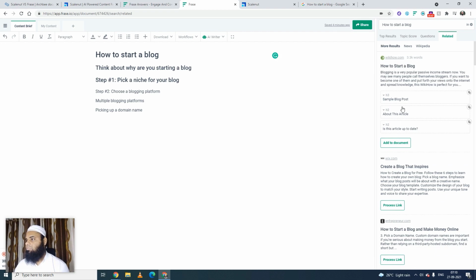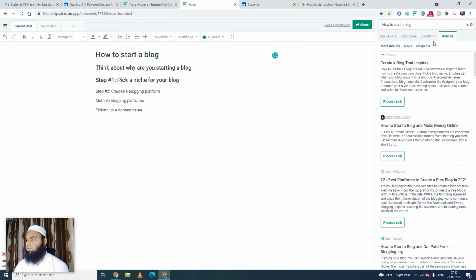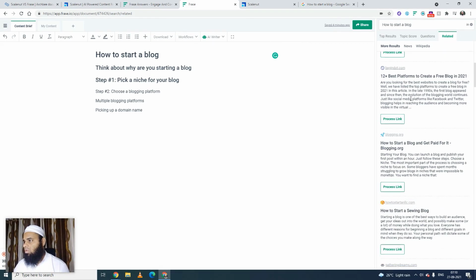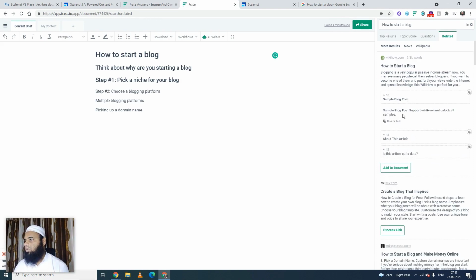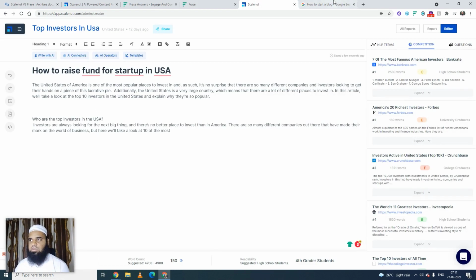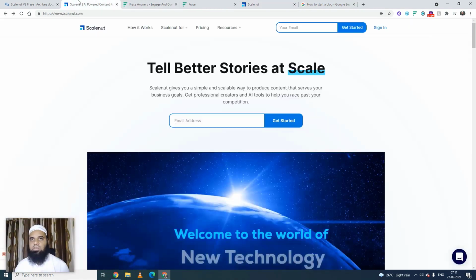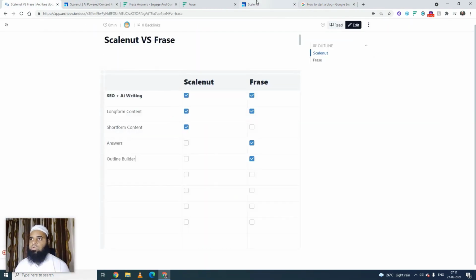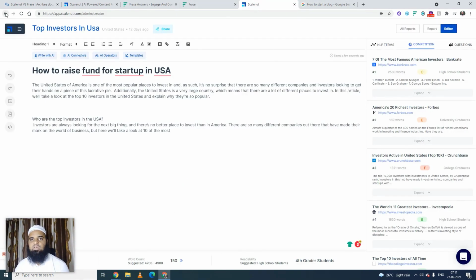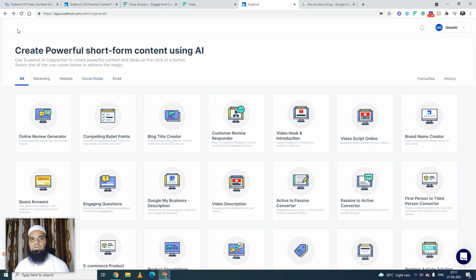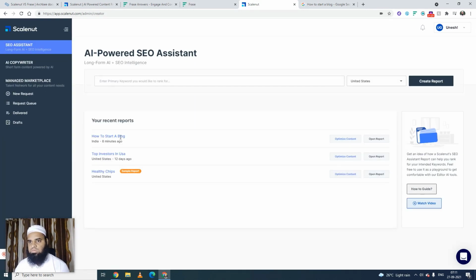Okay, so it scraped its article, such as a sample blog post about this article and all. It scraped full content from these things, right? This keyword. Okay, so this one is missing inside Scalenut, and the outline builder is not present inside Scalenut right now. Okay, now let's see if our report is ready over there or not. Yeah, the report is ready. So first of all, we will have a look at the report.